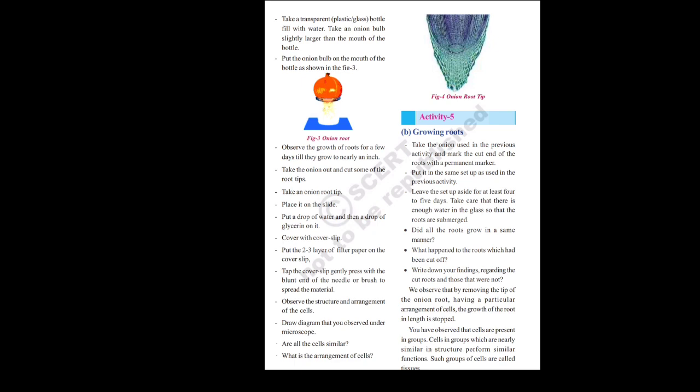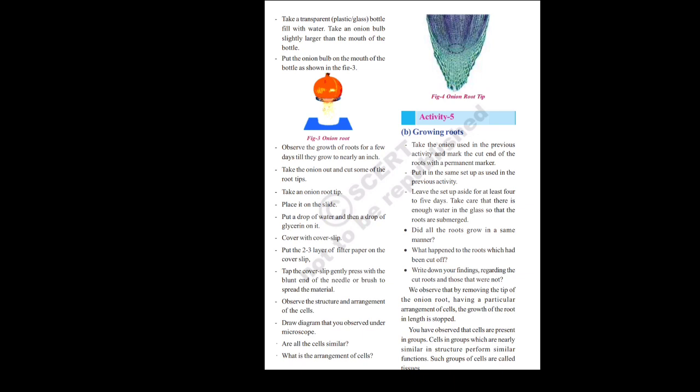Second step, take an onion bulb slightly larger than the mouth of the bottle. And we have to place that onion in that glass bottle which is filled with water, as shown in the diagram. After some days, we can observe that there is some growth of roots under the onion bulb which is placed inside water.